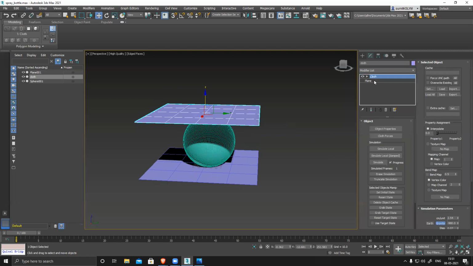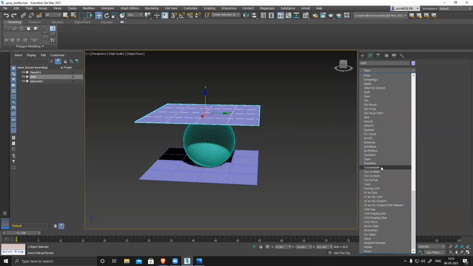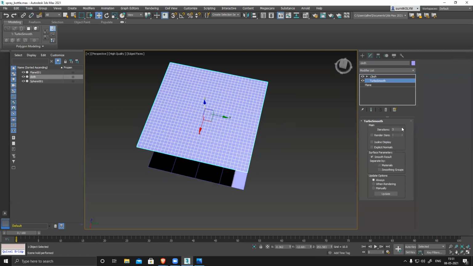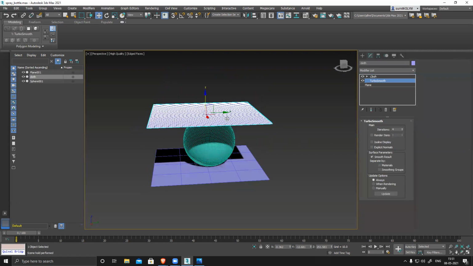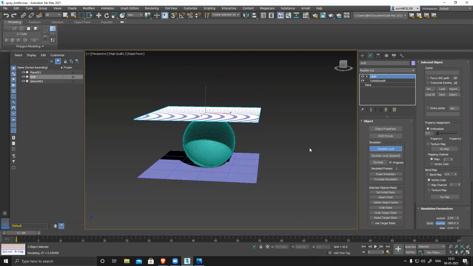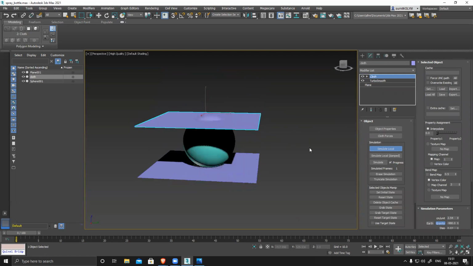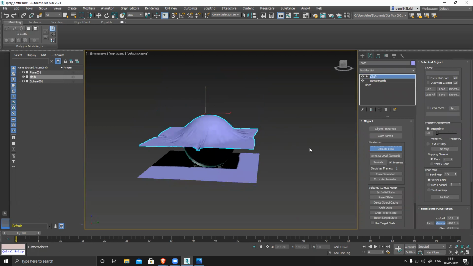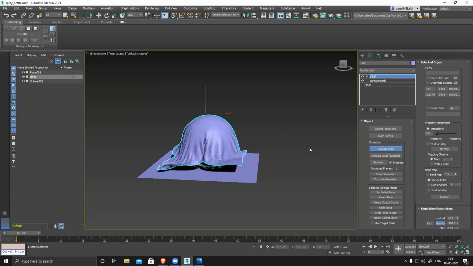But if I select the plane and apply a turbo smooth two, three, maybe four times, I get nice dense polygons. Go back to cloth, and if I simulate this now, you see it's creating nice cloth folds and everything.